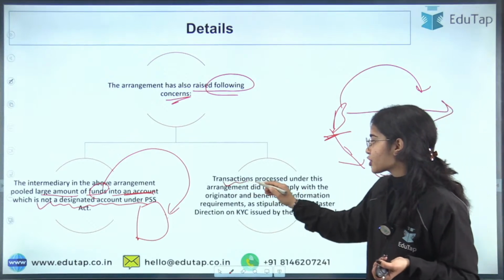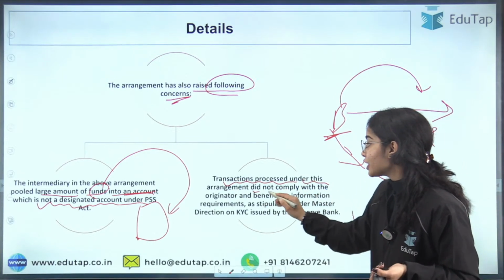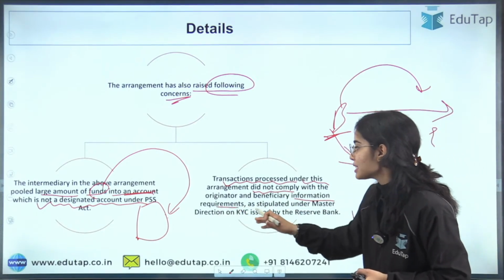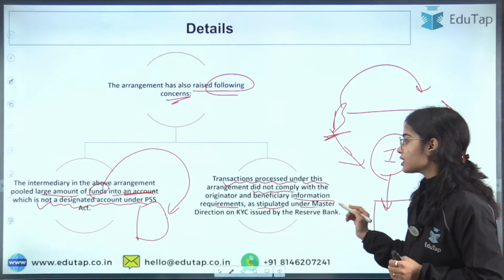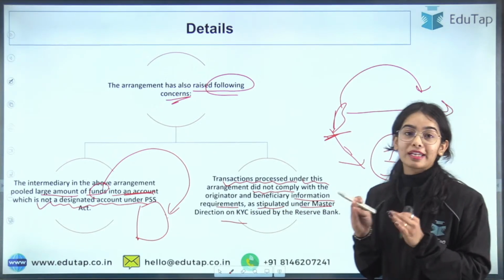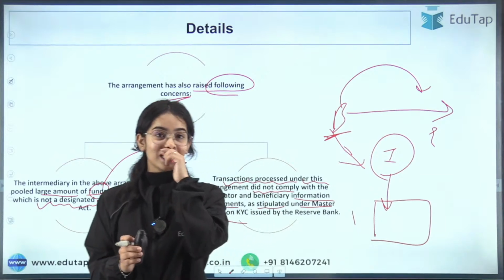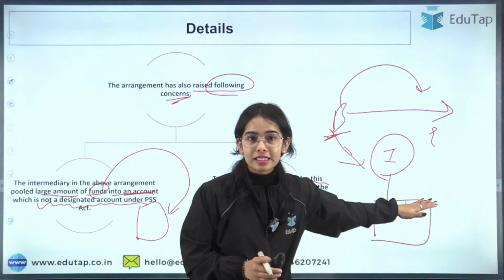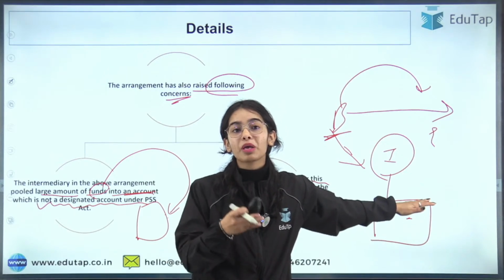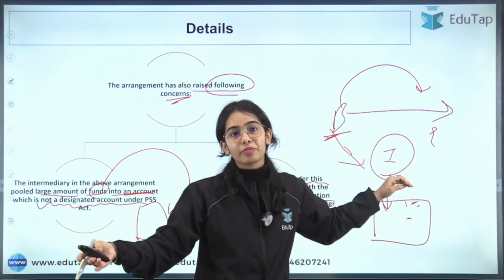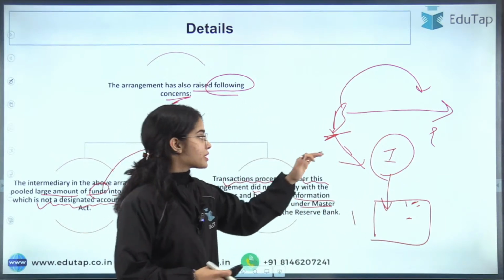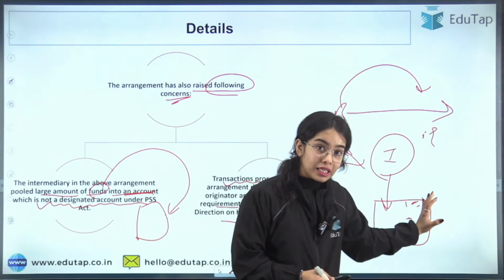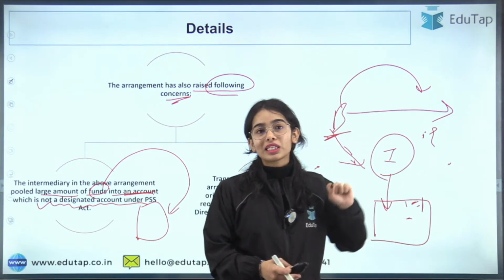Second is that the transactions processed under this arrangement did not comply with the originator and the beneficiary information requirements as said under the master direction on KYC issued by the Reserve Bank of India. You can understand that this kind of arrangement is not known under the payment and settlement system. So what is happening is that the businesses are able to send the money to a certain entity or entities without directly connecting with that entity.